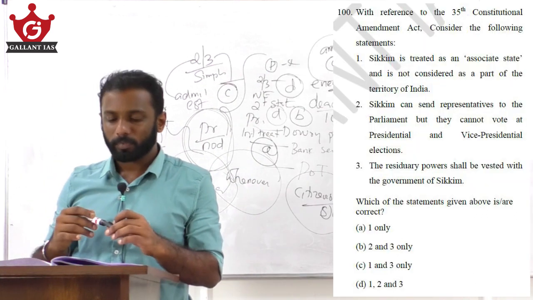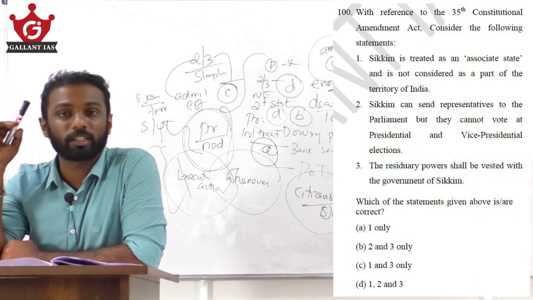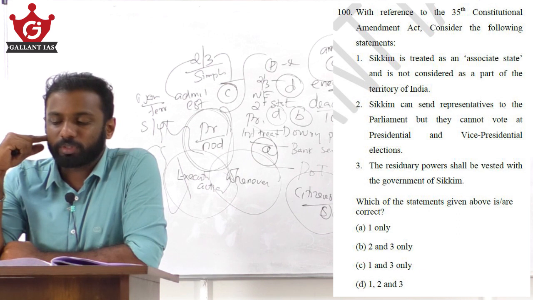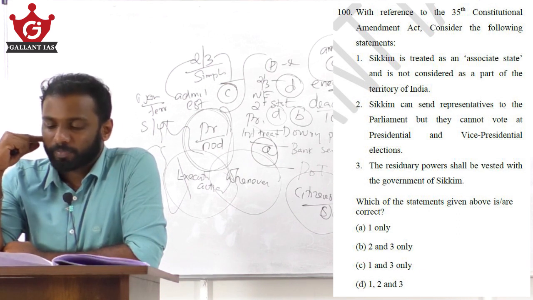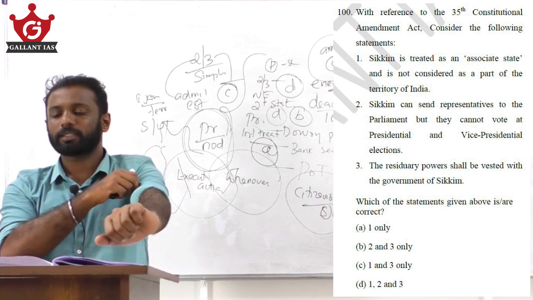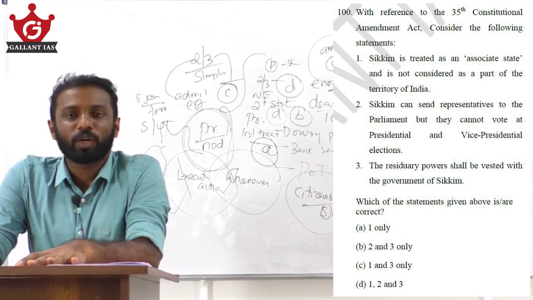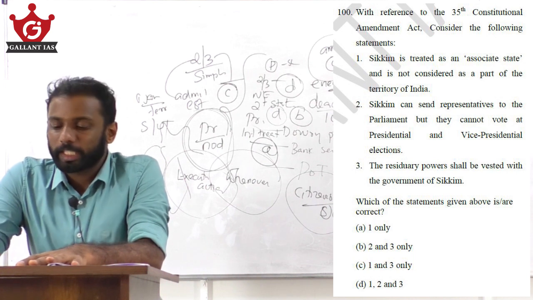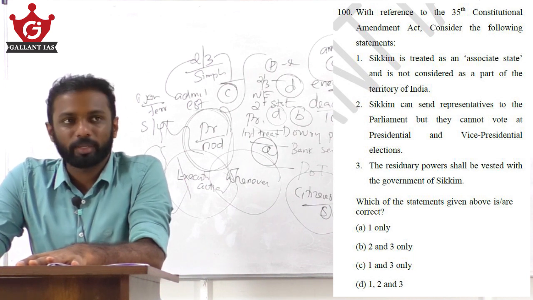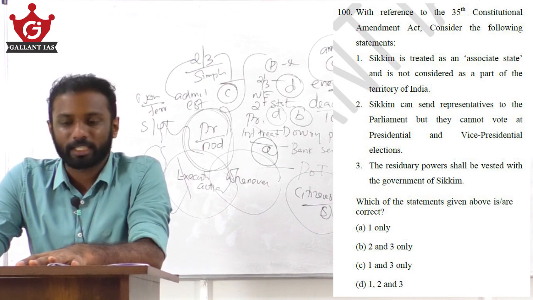Okay. The last question for today, that is the 100th one. With reference to the 35th Constitutional Amendment Act, consider the following statements. Sikkim is treated as an associate state and is not considered a part of the territory of India. Sikkim can send representatives to Parliament, but they cannot vote in the presidential and vice presidential elections.